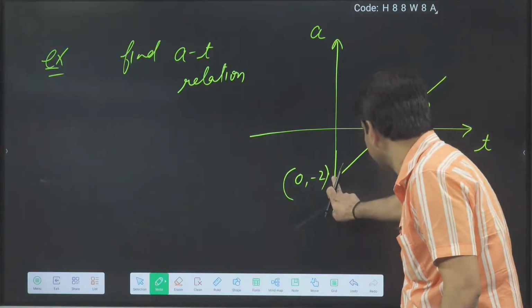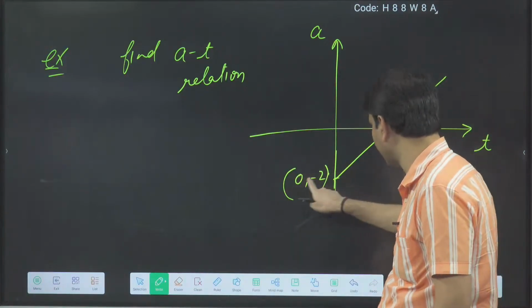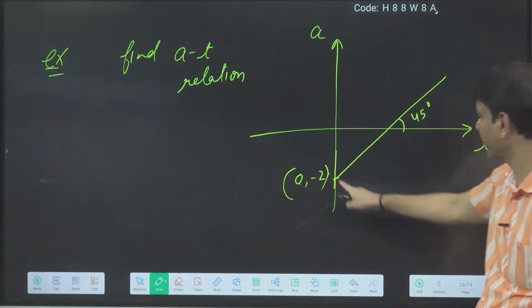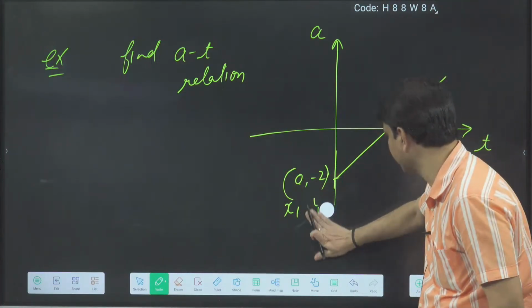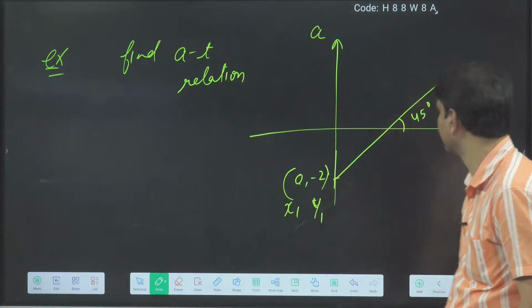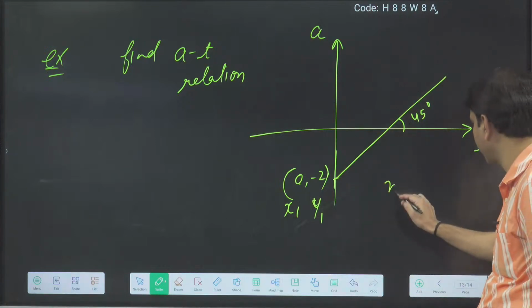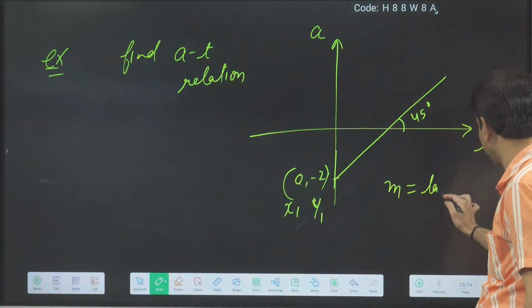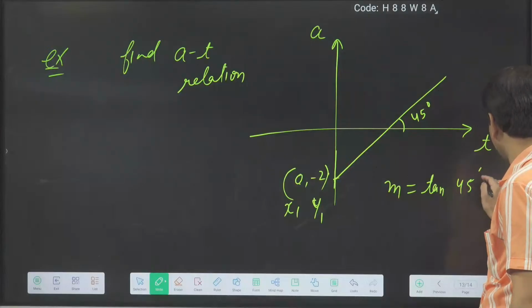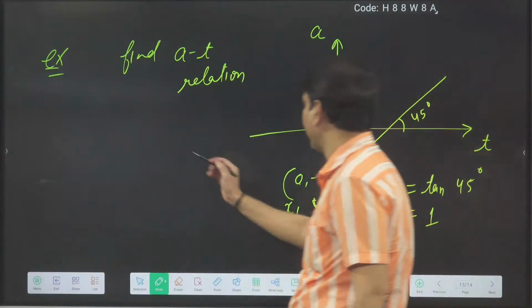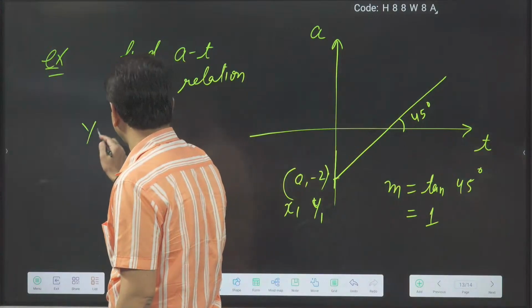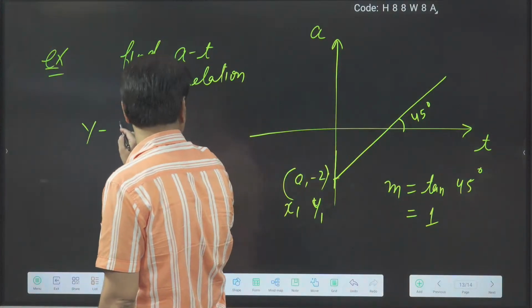So here this line is passing through the point 0 comma minus 2. So x1 I can take 0, then y1 I can take minus 2. x1 is 0, then y1 is equal to minus 2. And slope m is equal to what? Tan 45. Tan 45 what can I say? 1. So slope is 1. Now I will put in the equation y minus y1. What is the y1? Minus 2.